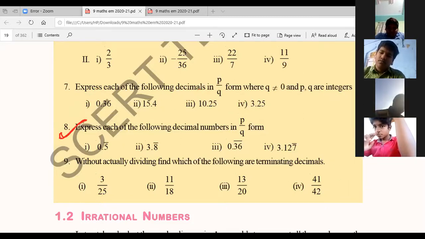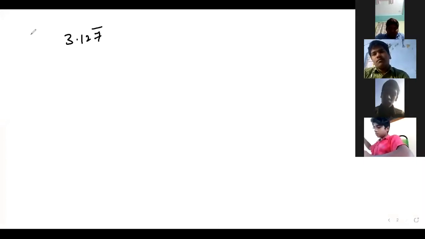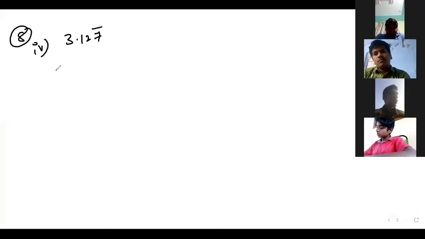And coming to the second bit, a little bit tricky than the seventh bit. I will explain this fourth problem now. 3.127 bar, with the bar on top of 7. We shall convert it into p by q form. Let us consider this is x equals 3.127 bar.